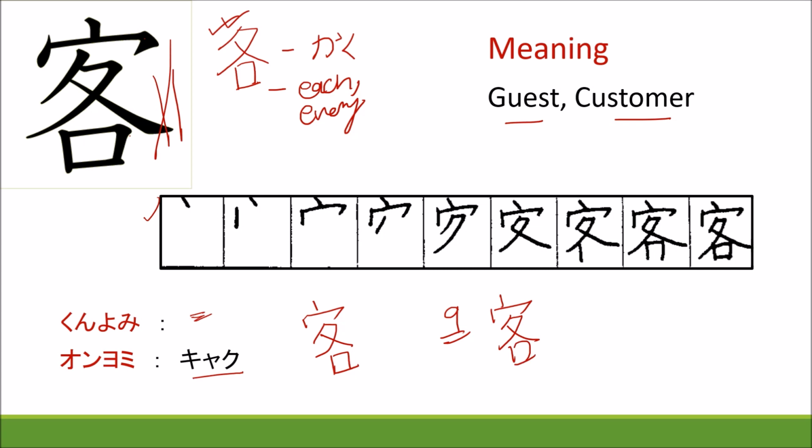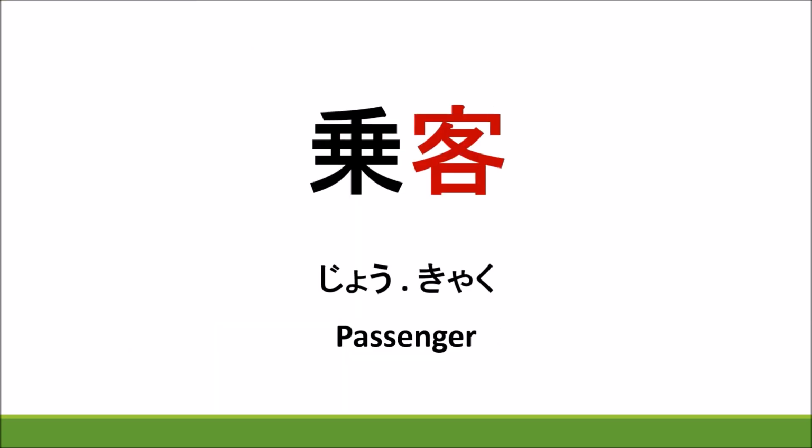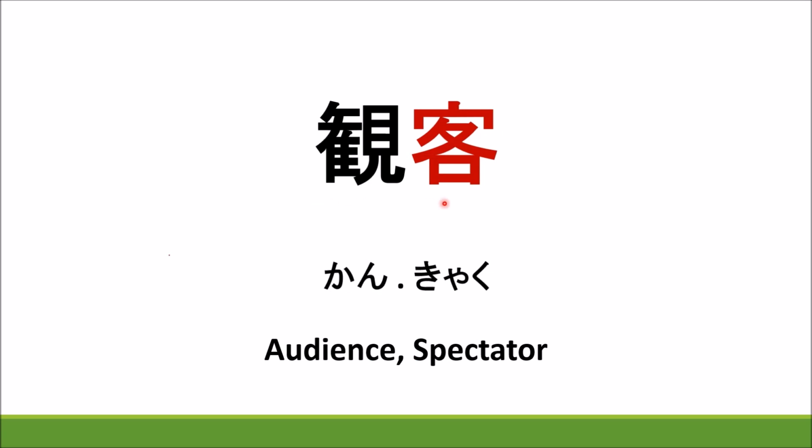Let's learn some words of this kanji. Jokyaku. This kanji we have not learned until now. This is kyaku. Jokyaku, passenger. Say once again, jokyaku. Once more, jokyaku, meaning passenger. Say kankyaku.